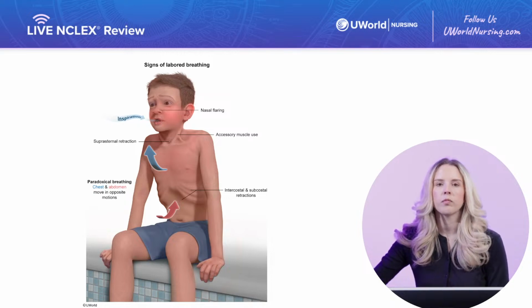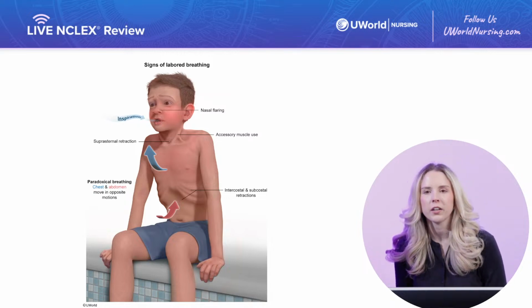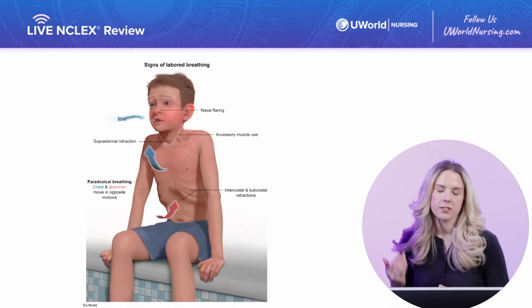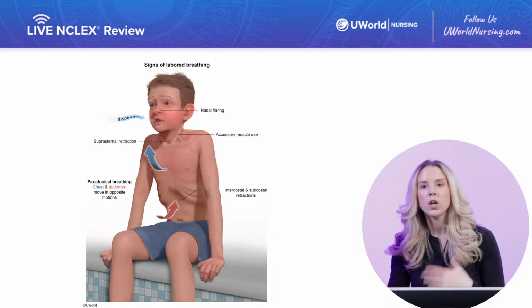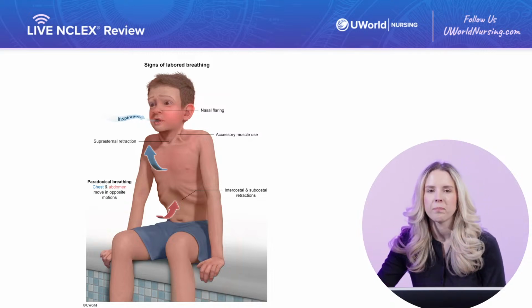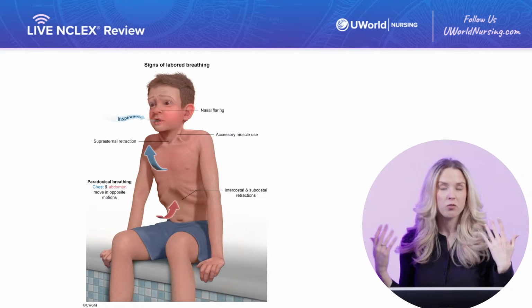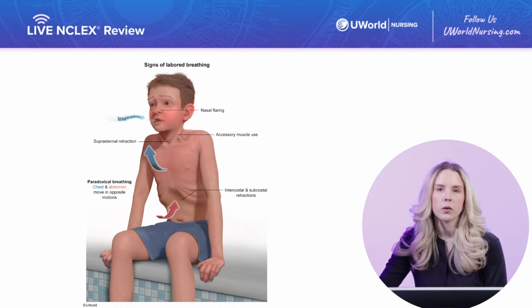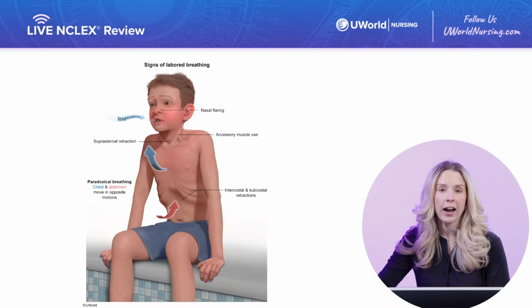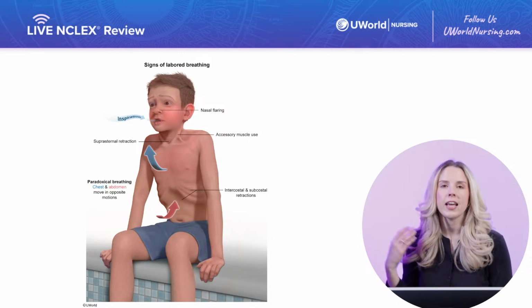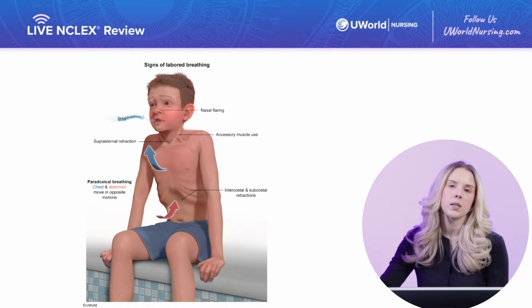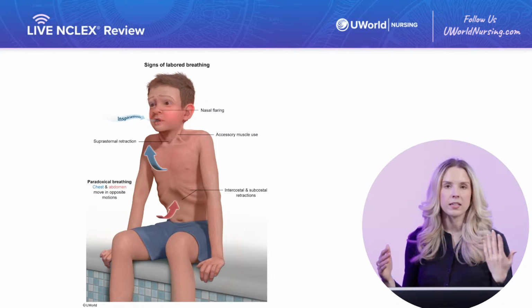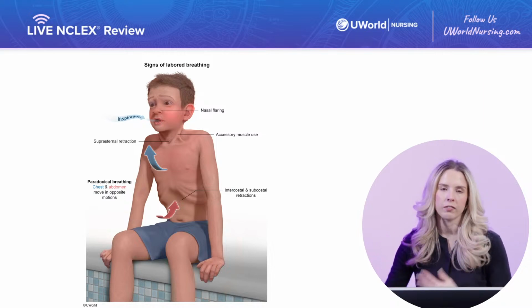Alrighty, so droplet precautions for a droplet infection are going to include the gown, the gloves, and the mask. We are not going to be using an N95 respirator. That's for airborne. We just need that surgical mask. Alrighty, so now that we're dressed and ready for care, we want to focus on supportive care. Again, this is a virus, so we're going to include things like administering our IV fluids to keep this client hydrated. Also, IV fluids help to thin secretions, making them easier to expectorate and get out of your system.